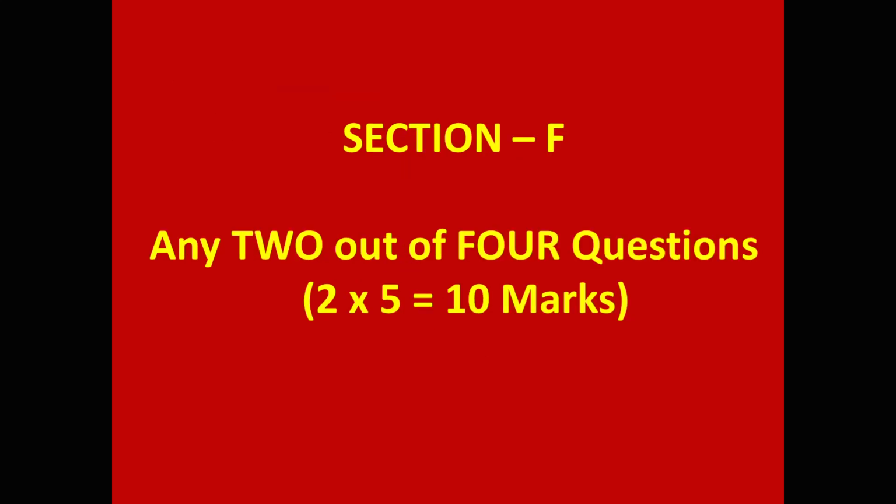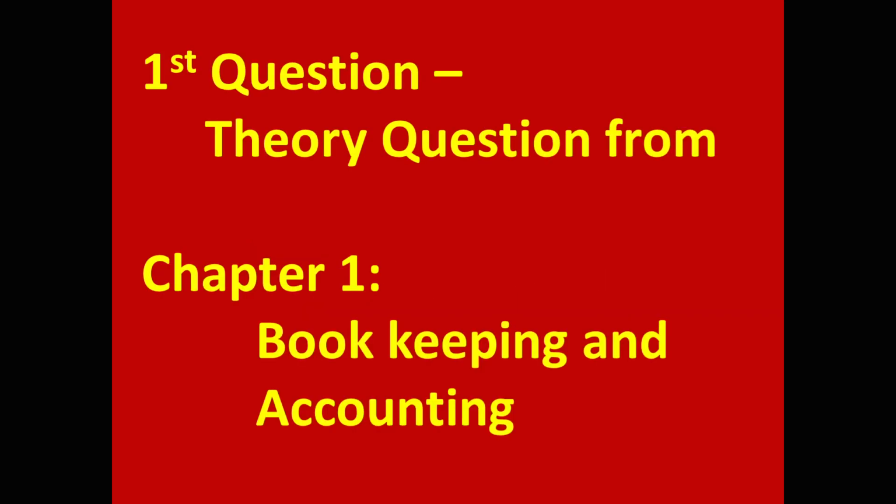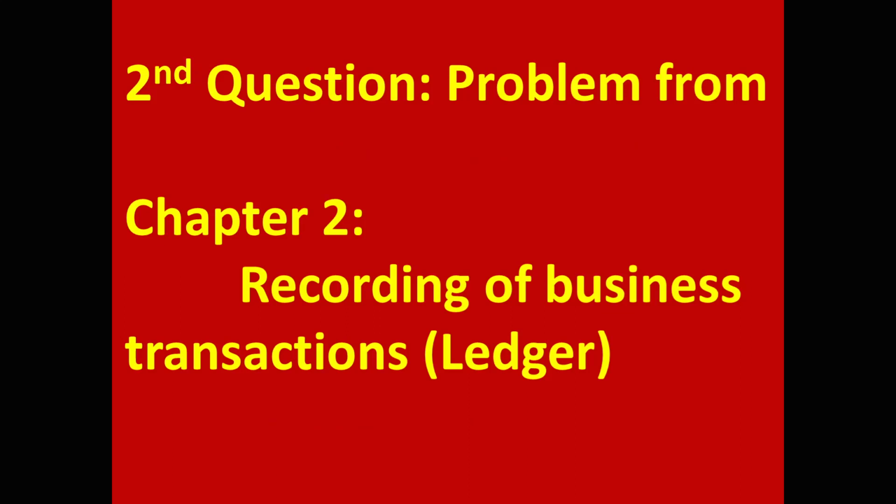Section F contains 4 questions. You have to write any 2. Each one is for 5 marks, 2 into 5, 10 marks. In these 4 questions, 2 theory questions come and 2 problems come. So the first question is a theory question from first chapter, bookkeeping and accounting. Second question is a problem from second chapter, recording of business transactions.